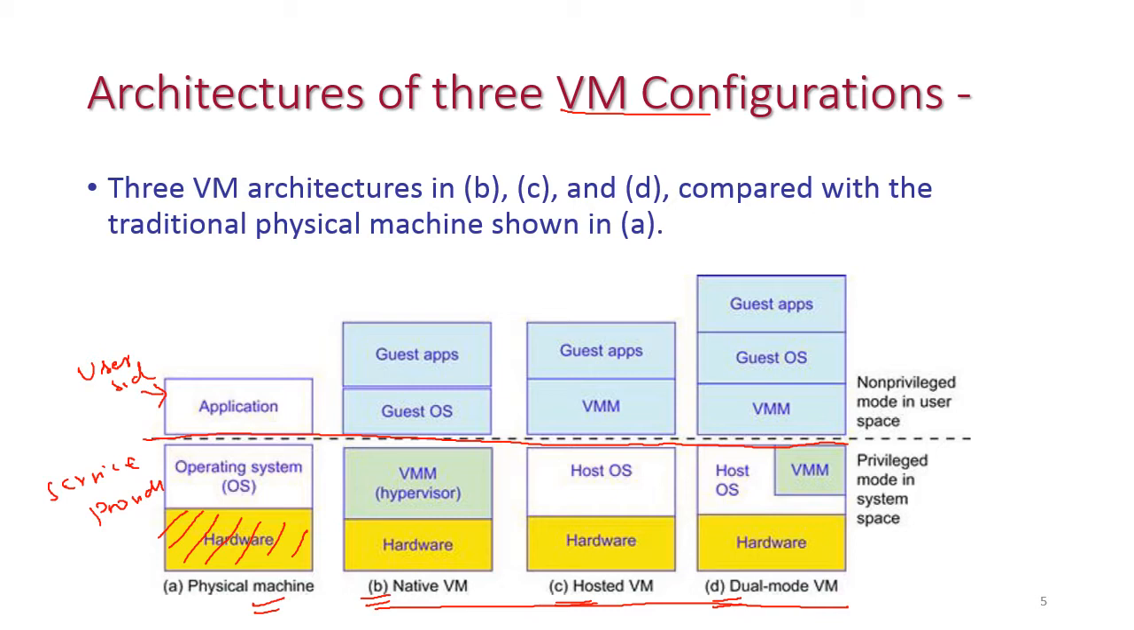So based on the user's requirement, they can install any application. In the physical machine, the entire hardware is fully utilized by only this particular application, and most of the time all the resources will simply be idle. Those resources are underutilized.